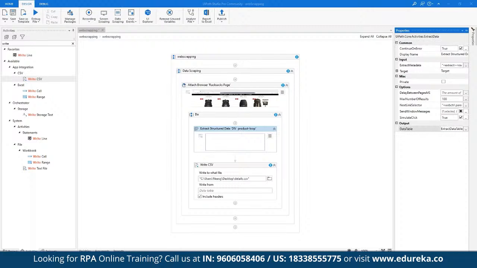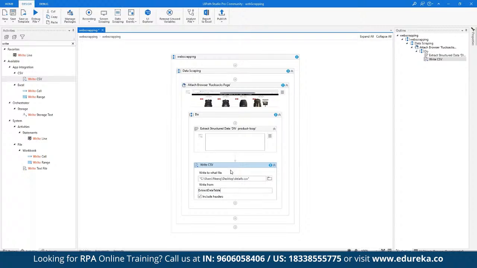So here we have to copy this name, and then under Write From, in the Write CSV activity, we have to define the extract data table. So basically this is going to fetch the data which is going to be saved under this table name by this data scraping activity, right?